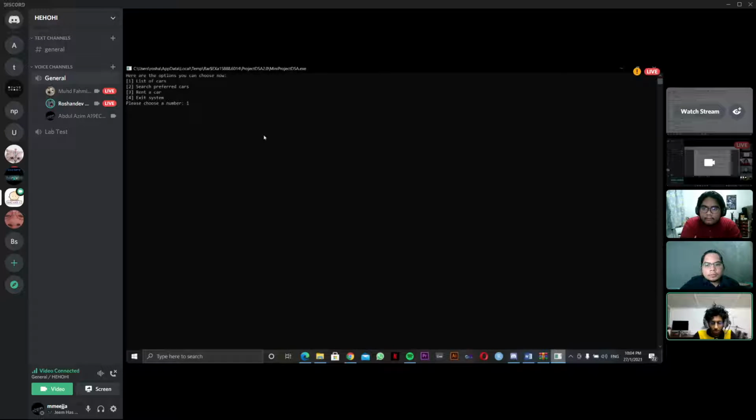So first we'll choose number 1. Right here you can see that it will show us the available cars that we can choose, the car brand, the car model, the engine size, and price per day. So press any key to continue. It will go back to the main menu, at which they'll ask us which options we would like to choose. So I'm going to choose number 2, the next number.